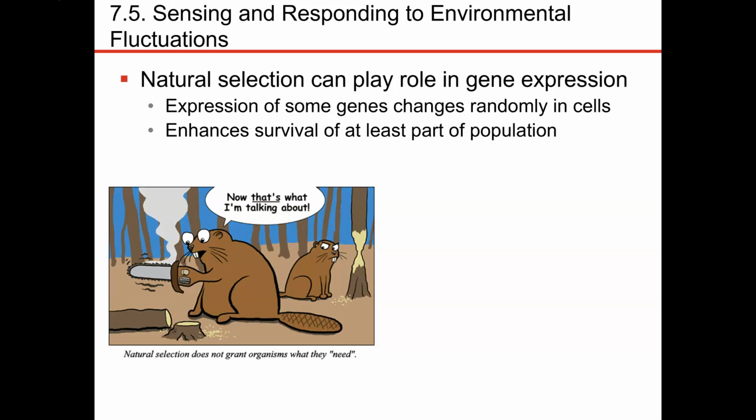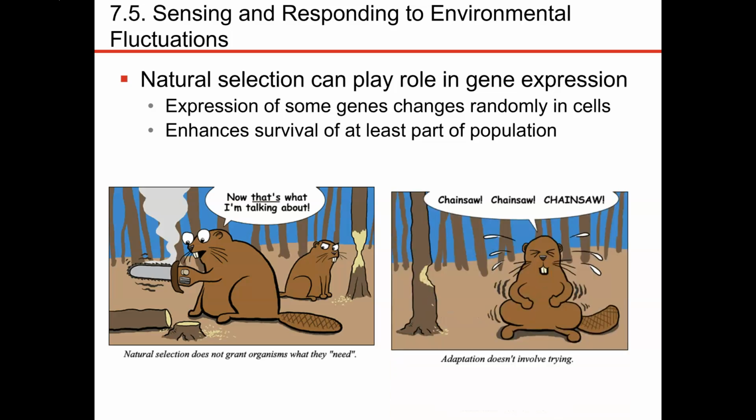The genes that enhance survival are typically going to be the ones that survive and are passed on. And here, I just thought this was cute: natural selection does not grant organisms what they need. Here you have a beaver that got a chainsaw for a hand. You can't try to adapt. Trying doesn't work that way. It's on the genetic level, okay?